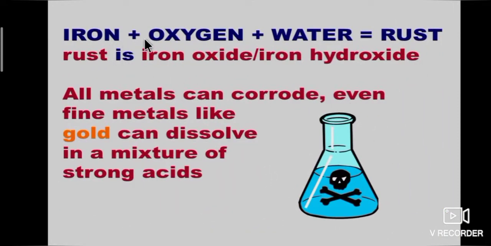Iron reacts with oxygen and water to form a rusting material. It may be iron oxide or iron hydroxide. All metals can corrode. Even fine metals like gold can dissolve in a mixture of strong acids.